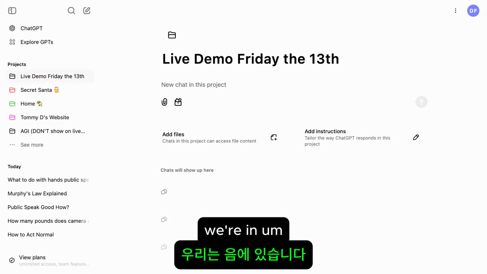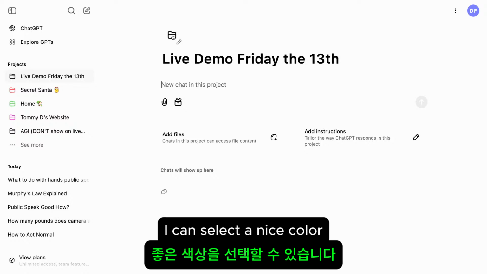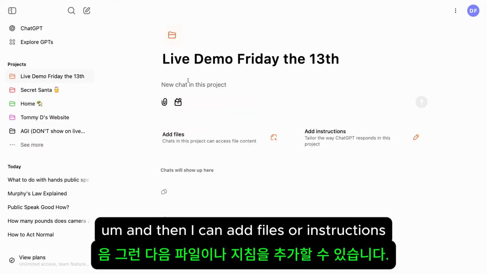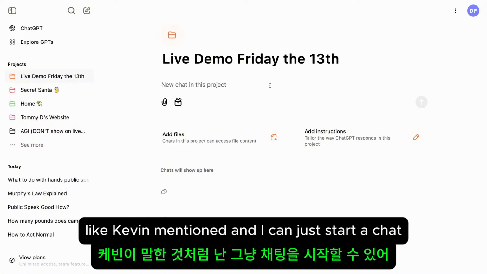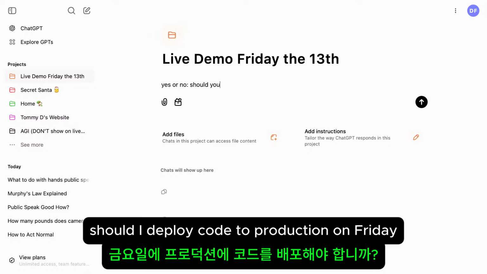Okay, we're in. So I've created a project here. I can edit the project title if I want. I can select a nice color, which helps me customize it in the sidebar there. And then I can add files or instructions like Kevin mentioned, and I can just start a chat. So let's say, yes or no, should I deploy code to production on Friday?